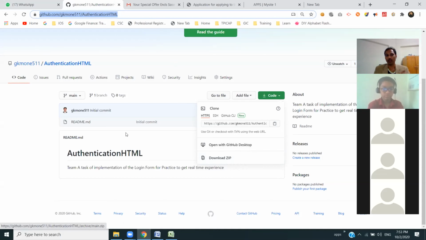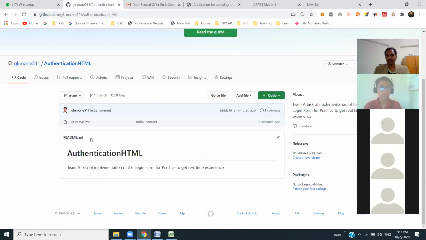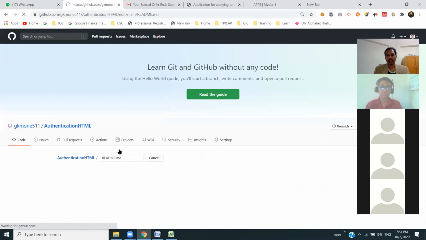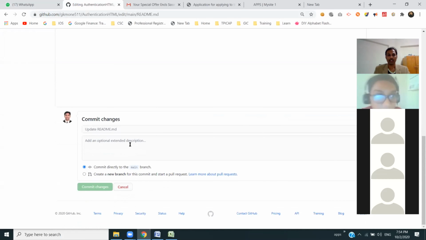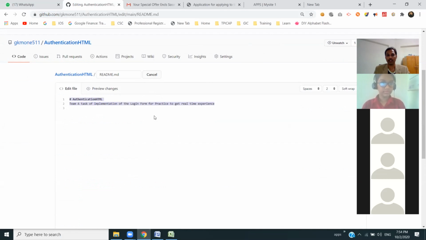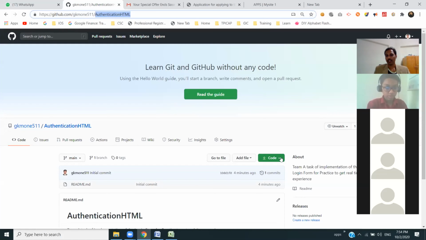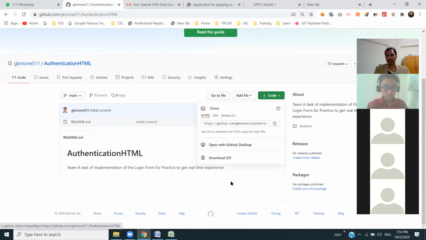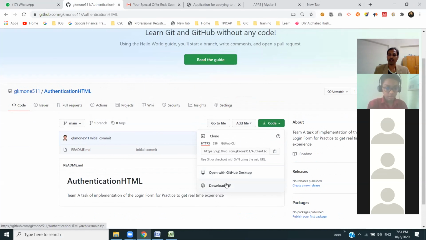In that zip file, there will be nothing other than the readme file, readme.md. This is another language, the readme content, which I will explain later. You might get confused for now. So what I'm telling is, treat this as a folder. Authentication HTML is one folder. How you can download is go to this location and then download zip. Once you download, you unzip it, and then you try to create the files there.